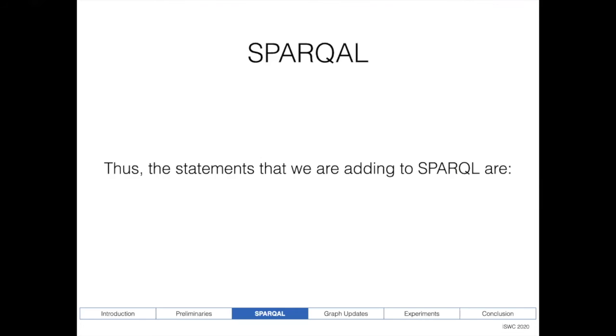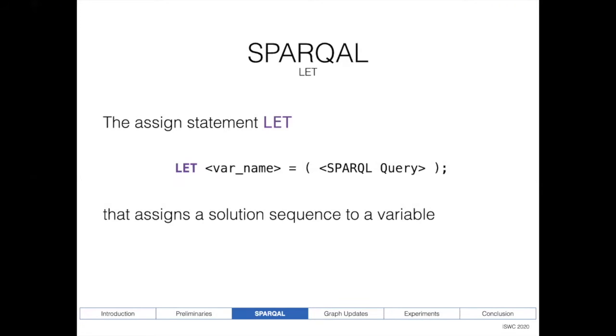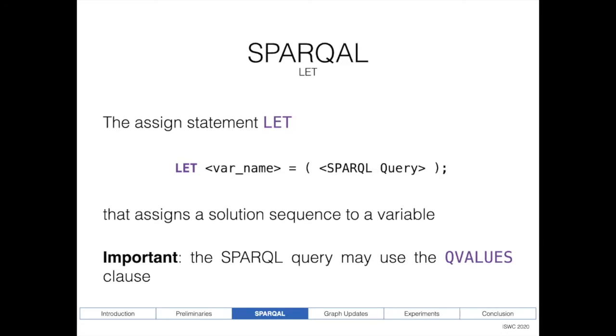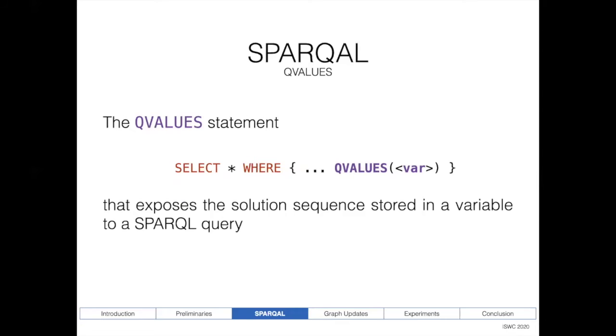Then the statements that we are adding to SPARQAL are the following. So the first statement is the assign statement. The keyword here is let. We can define variables and we assign to these variables the solution sequence of the SPARQAL queries. An important thing here is that the SPARQAL query may use the qvalues clause. So the qvalues statement is something that allows us to expose the solution sequences that are stored in our variables.